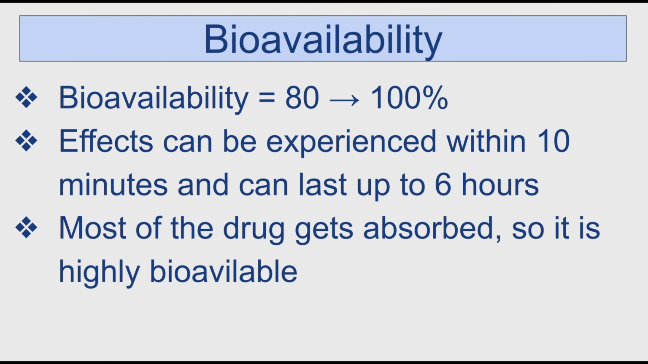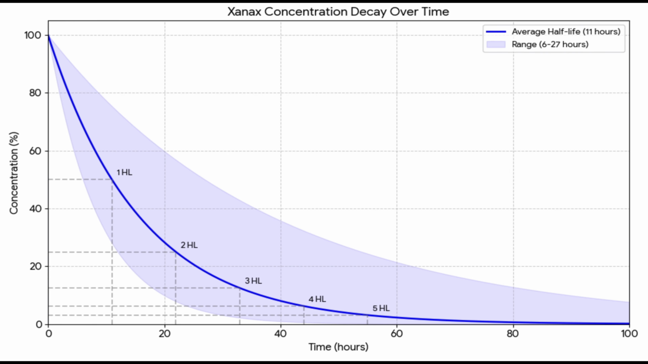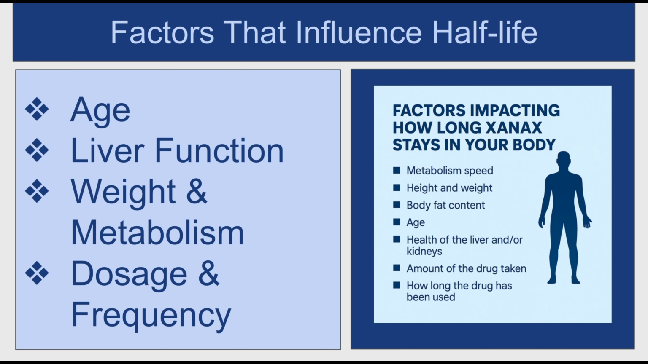Now, to go off of the bioavailability, a drug's half-life is the time it takes for your body to eliminate half of the dose. For Xanax, its average half-life is 11 hours, but it can range anywhere between 6 to 27 hours. This range is dependent on a lot of different individual differences. Now, here is an image of Xanax's half-life. You can see after 11 hours, the concentration goes down and so forth.